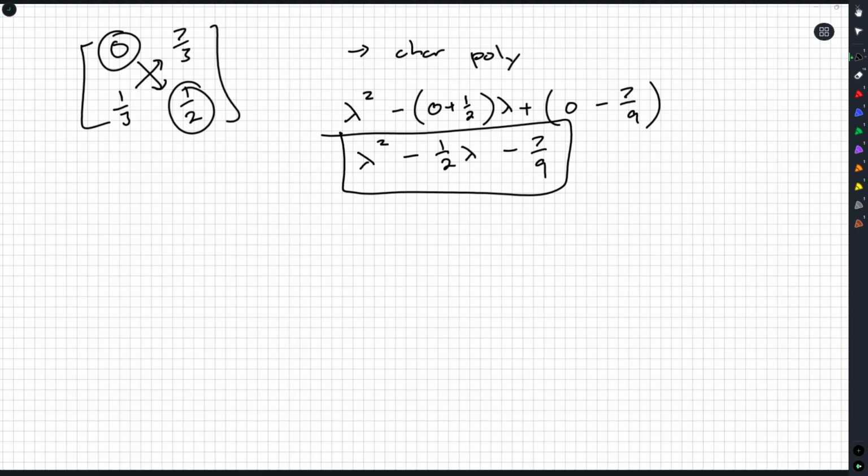There we go. So now, to find eigenvalues, they are just the roots of the characteristic polynomial. So we set the characteristic polynomial to be equal to 0. And we say, all right, what lambdas make this work? Now, with fractions, we have options. If you can just look at this and say, oh, yes, I can factor that into lambda minus this times lambda plus that, great, fantastic.